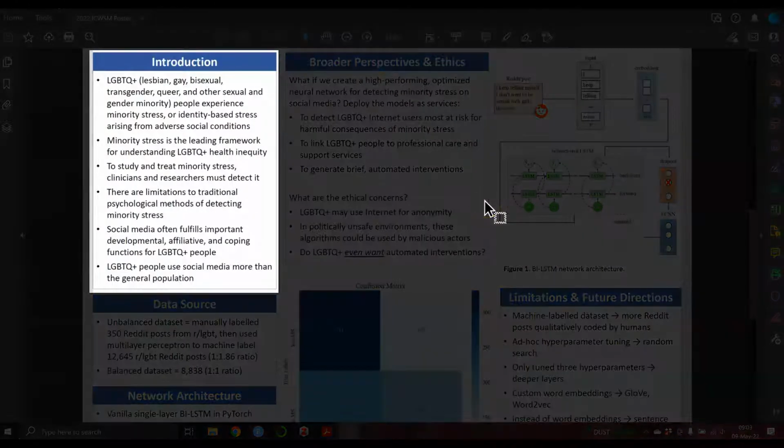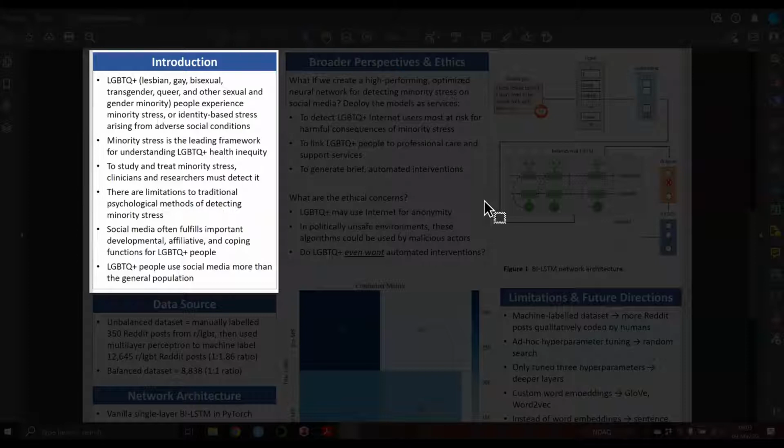I'm going to spend a little bit of time telling you why this matters. So LGBTQ people experience minority stress, and this is basically the stress that occurs because they're a social minority person, and it occurs by living in a stigmatizing society. Minority stress is the leading framework used by the National Institutes of Health and other major health organizations to explain health inequity. So it's a really important construct for us to understand.